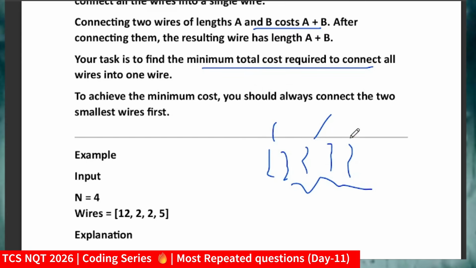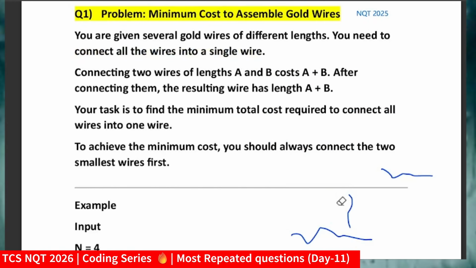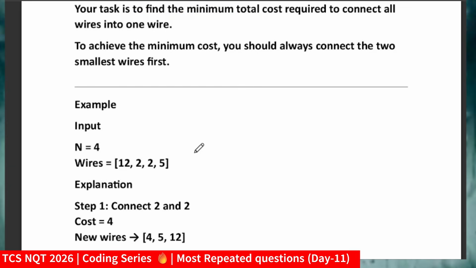Means you have to connect them in such a way that your cost comes out minimum. Again saying, before jumping to the solution, you must practice by yourself and try to build your own logic. If you get the logic, then you must comment what your logic is. Again saying, friends, keep engaging. Soon the NQT exam will happen, from 10th March onward. I will also cover the important questions when it is announced, but till then I suggest, especially those whose admit card has come, you should practice all these things. And if you are not getting an admit card, you should still go through it.